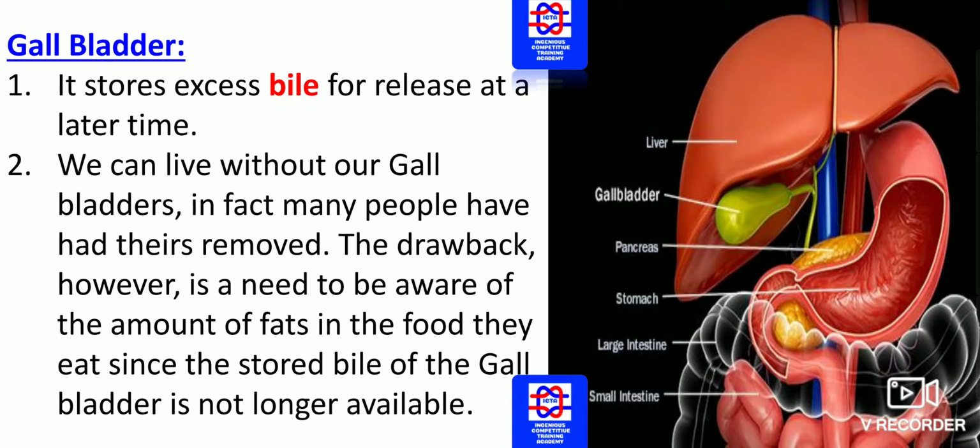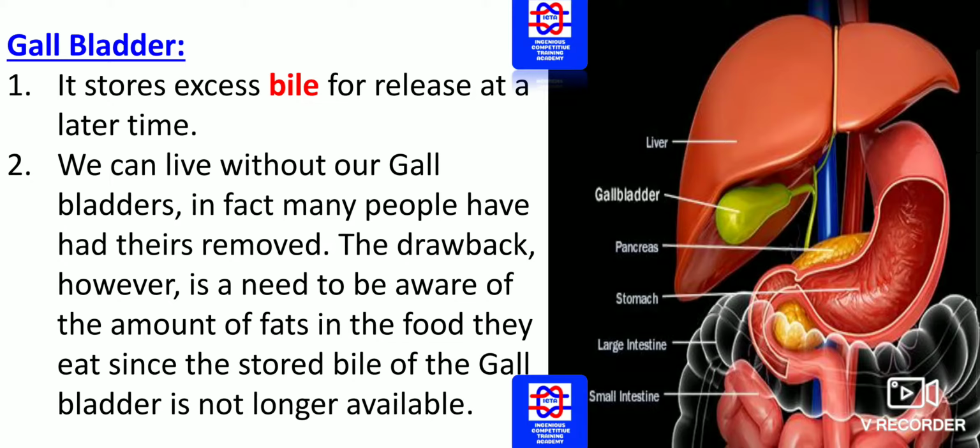There are various situations in which it has been removed in patients. The drawback, however, is a need to be aware of the amount of fats in the food they eat, since the stored bile of the gallbladder is no longer available. Whatever bile juice is secreted and stored in the bile duct will be stored in the gallbladder after the excess bile.